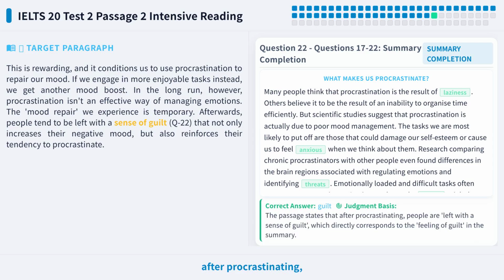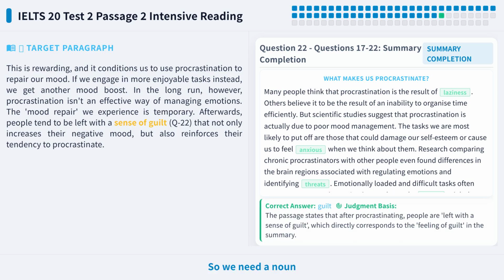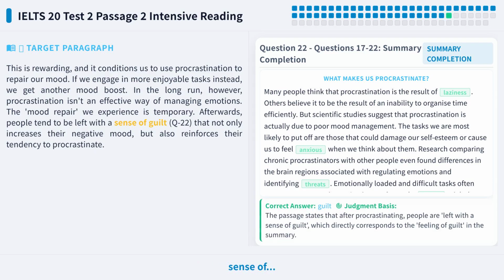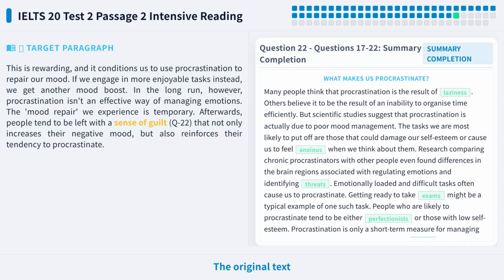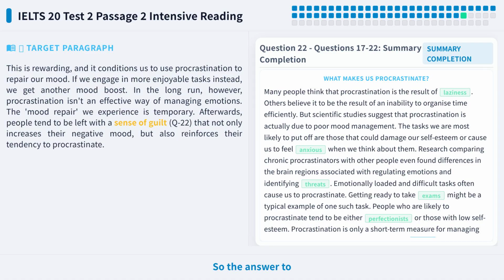The statement says after procrastinating, people are left with a feeling of what? Before the blank, it says a sense of. So we need a noun that describes a feeling or emotion. Let's locate paragraph C. Look at this sentence, people tend to be left with a sense of. The original text directly gives the word guilt. This word is directly given in the text, so no synonym replacement is needed. So the answer to question 22 is guilt.